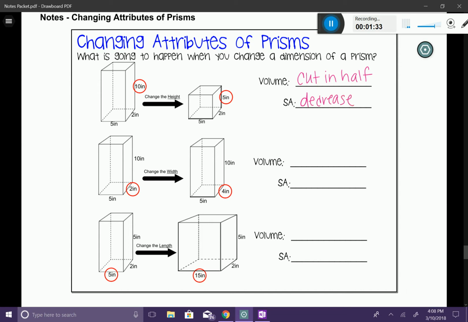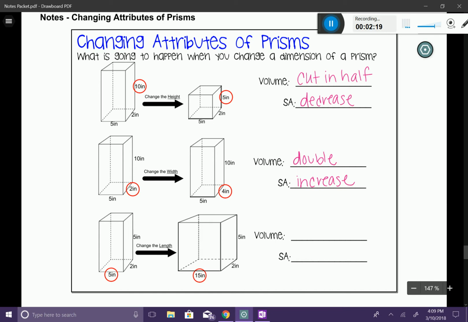Now let's just talk about the width. Notice in the next one, we have a width of 2. So I still have my length of 5 and my height of 10, and I'm just going to focus on that width of 2 inches. What would happen if I were to change that width and make it 4? That means I would double my width. Exactly what I do to the attribute is exactly what's going to happen to the volume. It's going to double. And what's going to happen to the surface area? Well, it's not necessarily going to double, but it's going to increase in size.